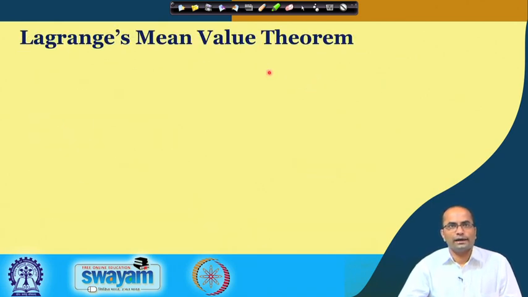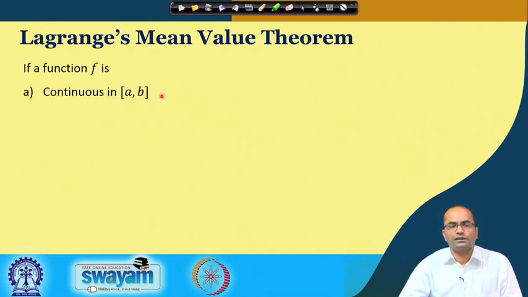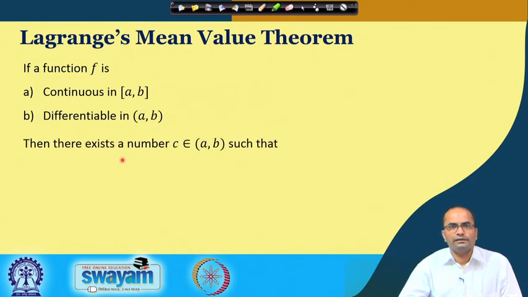Now, coming to the Lagrange mean value theorem, we have the function f which is continuous, similar to the previous conditions of Rolle's theorem, and differentiable in the open interval (a, b). The third condition, where the function was equal at the two endpoints, is not required here. So, it is more general, less restrictive, and in that case again there exists at least one number c in the open interval (a, b) such that this quotient, (f(b) minus f(a)) over (b minus a), is equal to the derivative at the point c.